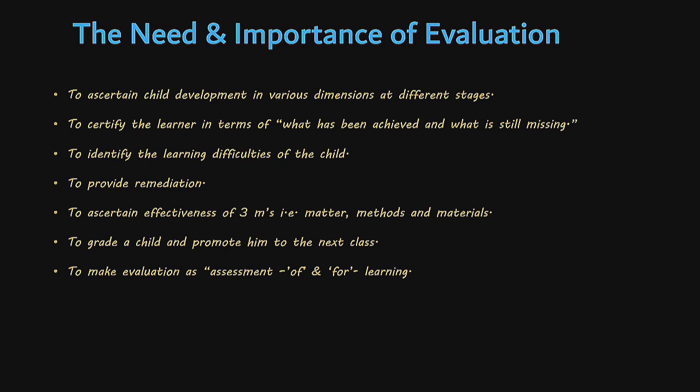First, we try to ascertain whether the content matter which was taken for the teaching learning process, to what extent that content matter was effective, whether the students have taken interest in the learning of that content matter. In order to ascertain the effectiveness of content matter, we need evaluation. Secondly, in order to transact that particular content matter, or in order to make the students learn about it, we apply different teaching methods. To know to what extent those teaching methods have been effective, we need evaluation.